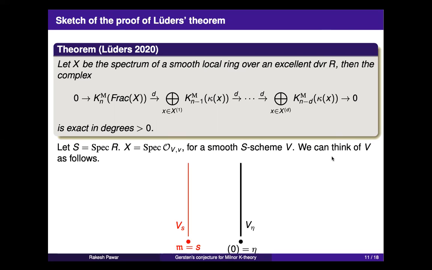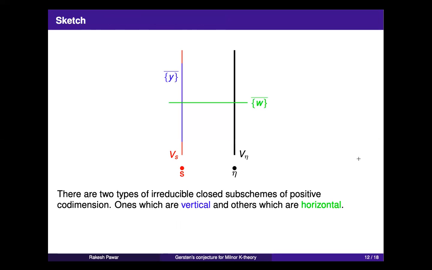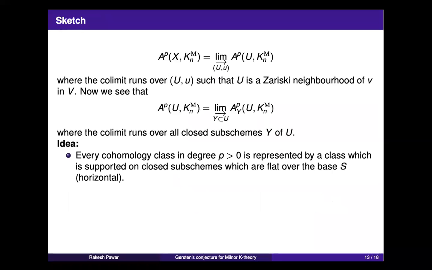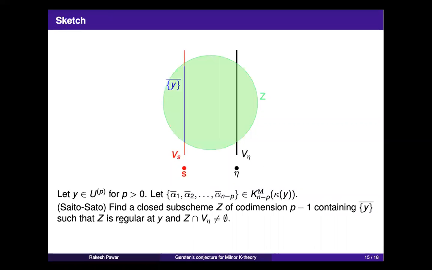Yeah, my first question is, in this argument, you said that you suppose you have some point which lies in the vertical closed fiber. Then you somehow can choose something which is horizontal and which is regular at that point on the vertical closed fiber, right?